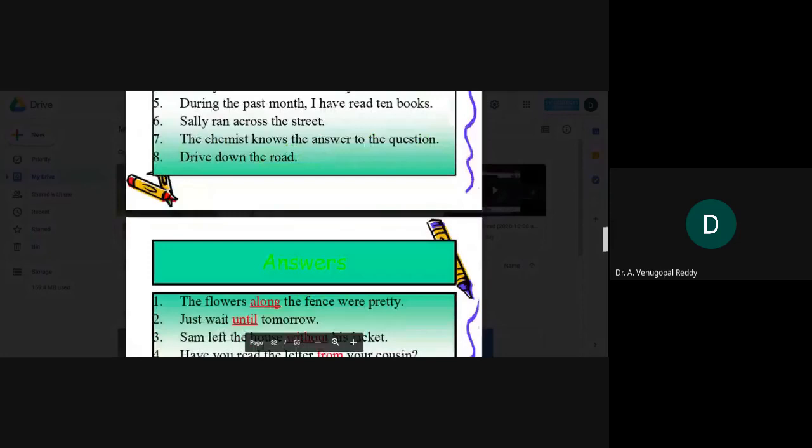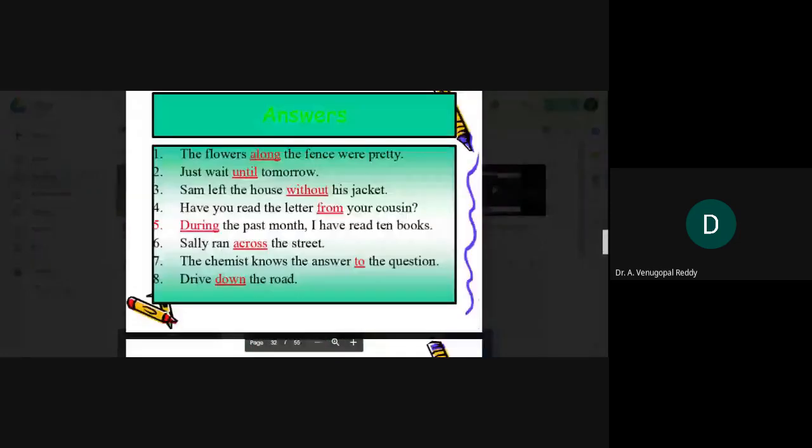Yes. In the first sentence, along is the preposition. The second sentence, until. The third sentence, without. The fourth sentence, from. The fifth sentence, during. The sixth sentence, across. The seventh sentence, to. The last sentence, down.